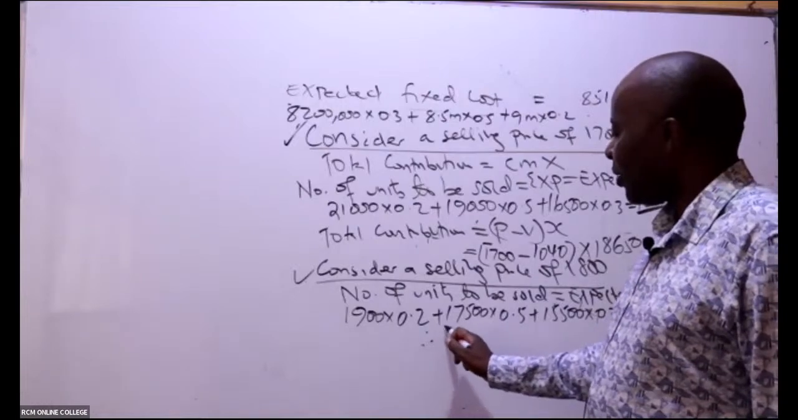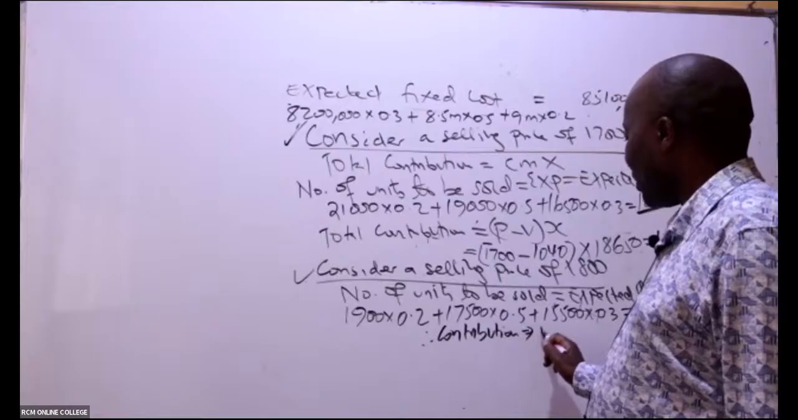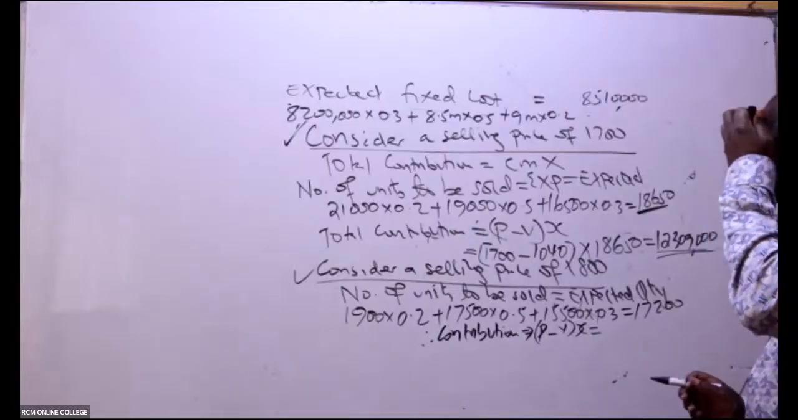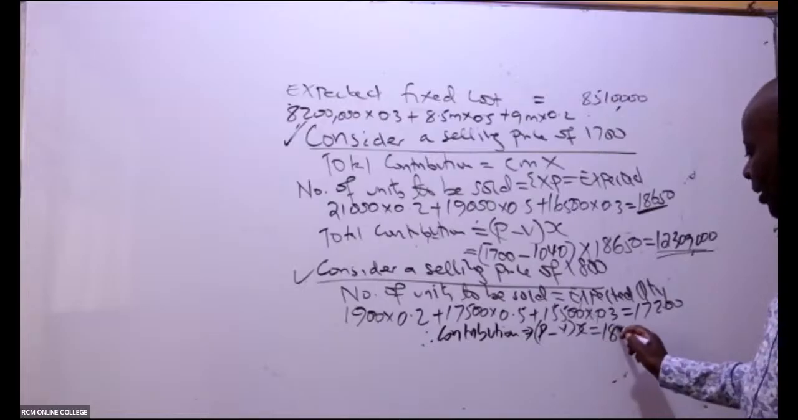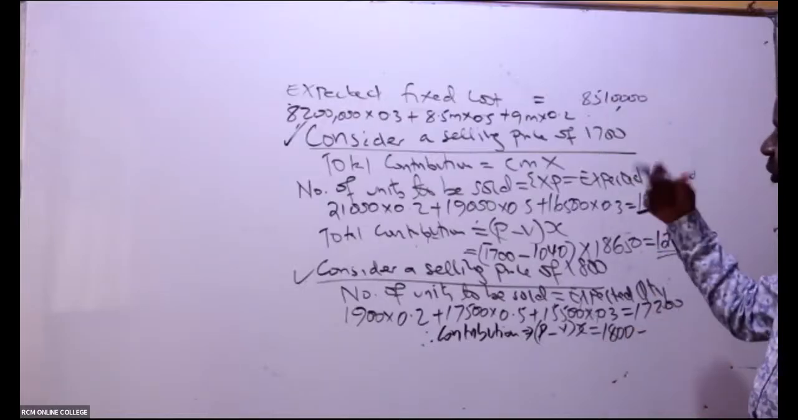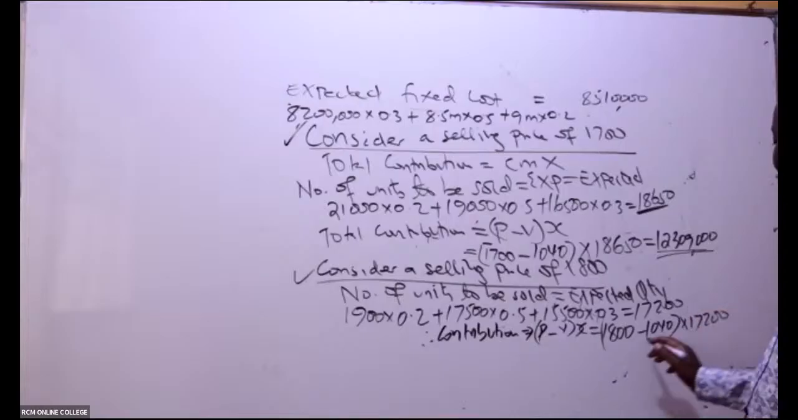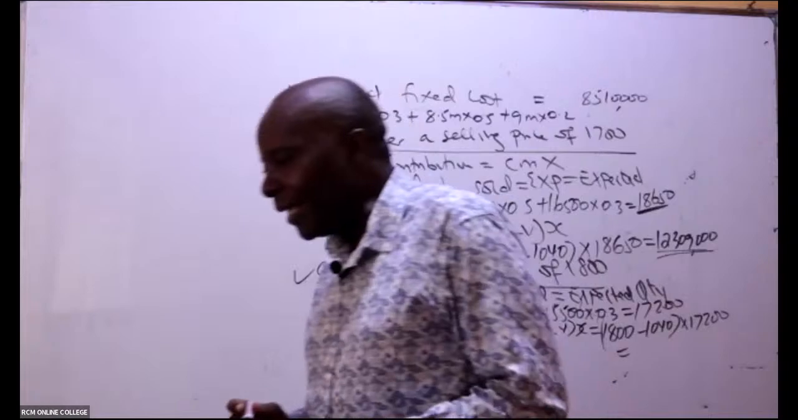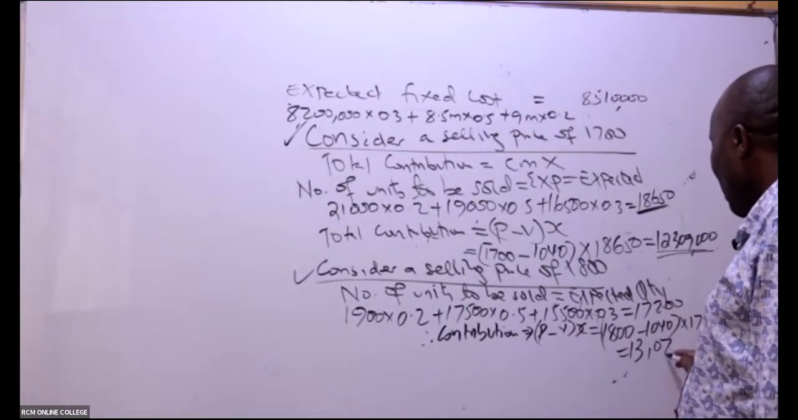Therefore, total contribution will be price minus variable cost times number of units. So the price, ladies and gentlemen, here is 1800. Minus variable cost, what we are expecting, regardless of what we charge, is 1040. Multiply this by the quantity, which is 17,200. So this gives us 13,072,000.